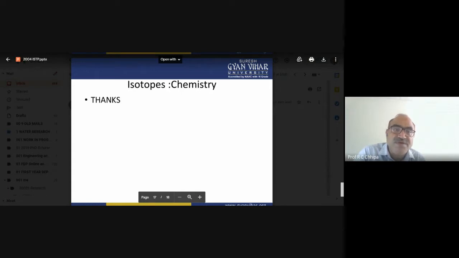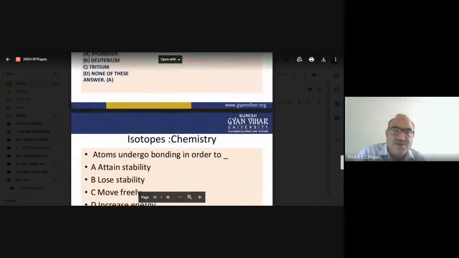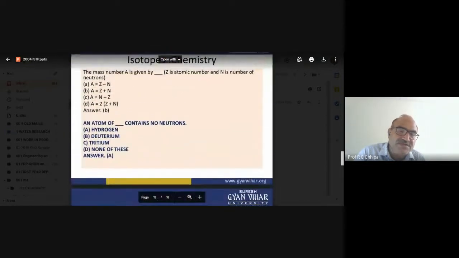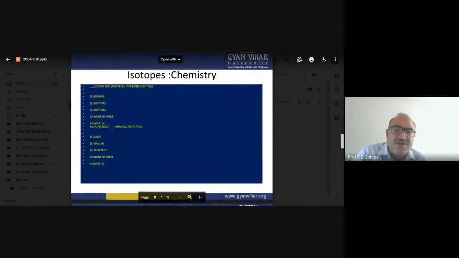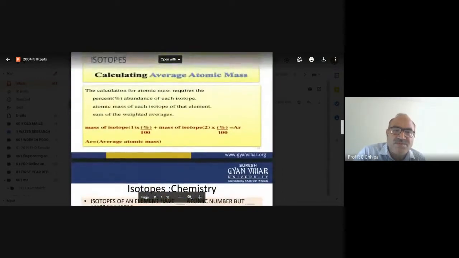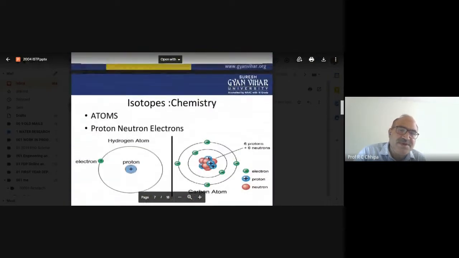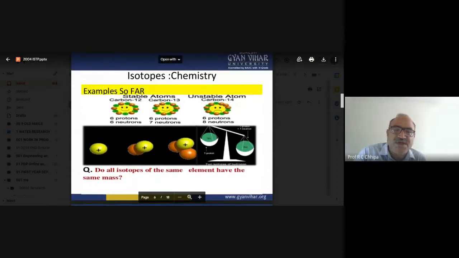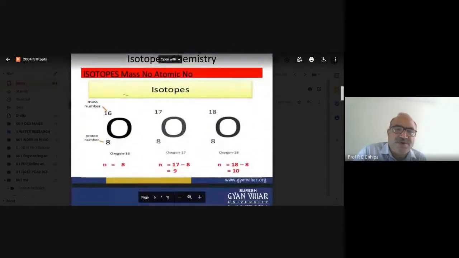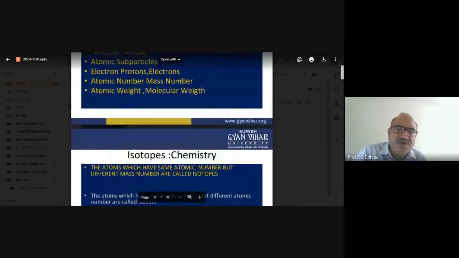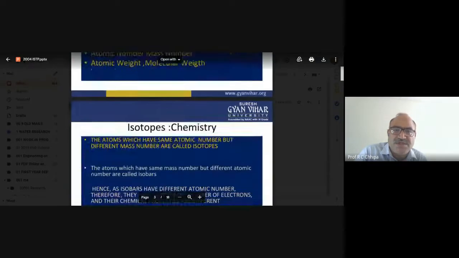So we can conclude here how we get the calculation of mass number, the number of electrons, and the number of protons. Whatever the structure of the atom, how many protons are there, how many electrons are there, and how many neutrons are there. So overall, we can conclude here, and that is the answer.